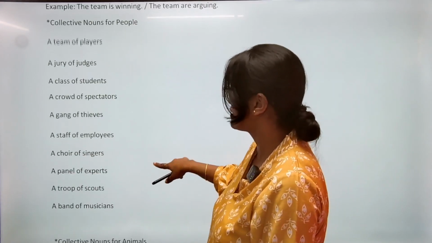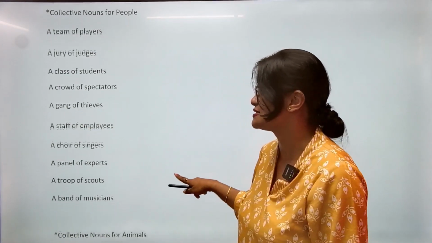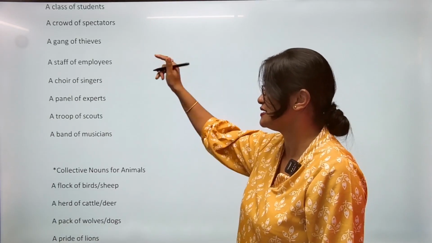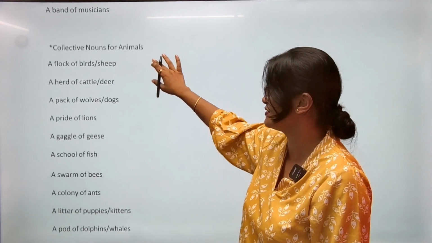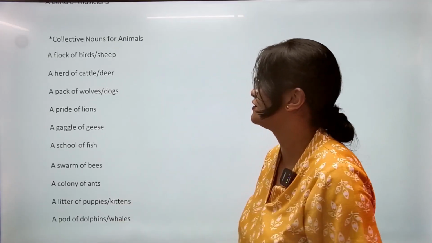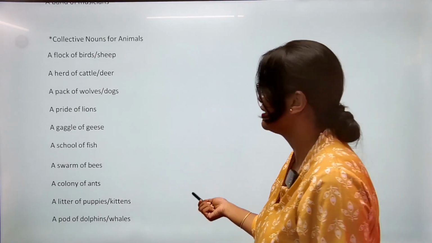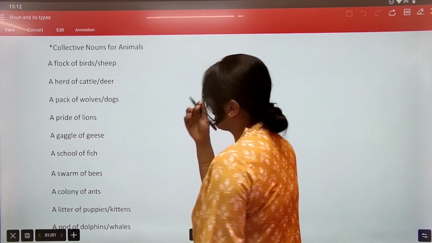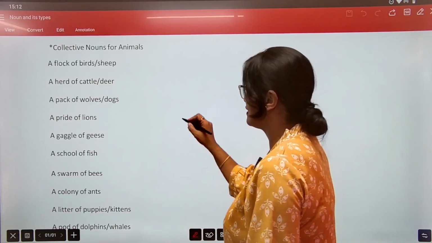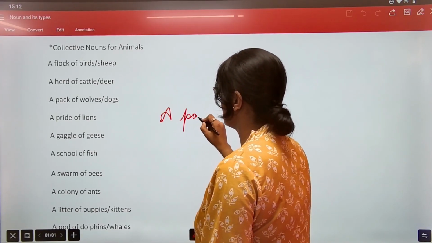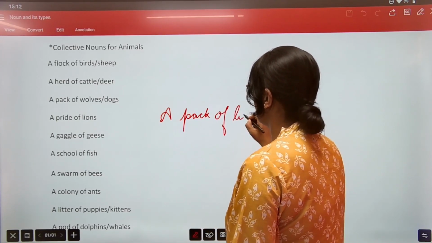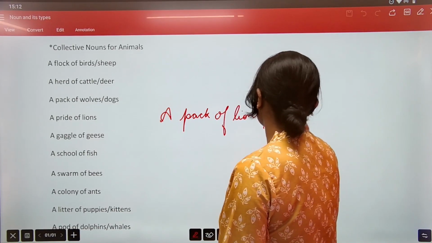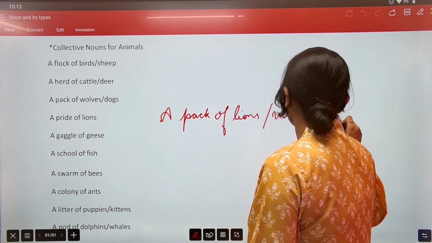Another one, a crowd of spectators, a gang of thieves, a staff of employees, a corps of singers, a panel of experts. So these are some of the collective nouns, and these are some of the collective nouns for animals. A flock of birds, a flock of sheep, the pride of lions. So if it's something like this, we know it's always a pride of lions. But if something like a pack of lions is given, as in, a pack of lions was seen in the forest.